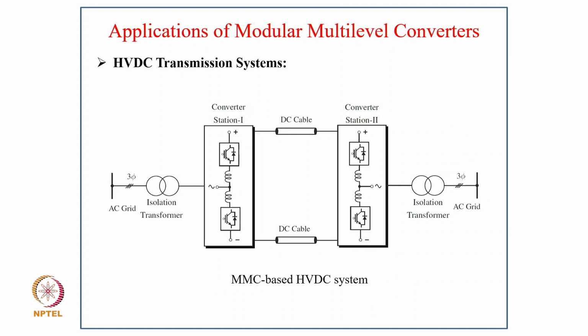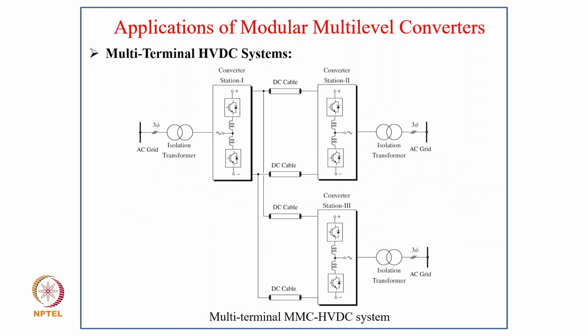Another use is for HVDC systems. This is a voltage source converter based HVDC system, for which the modular multi-level converter can be used for high voltage and high power, so it can be extended easily for an HVDC converter station. The benefit of such a voltage source converter is that you can generate reactive power, and it does not have harmonics, because you have a multi-step waveform which is close to sinusoidal. So the current is also clean, and you do not need the extra effort of putting in filters, as in a thyristor converter, nor a reactive power bank of capacitors and passive filters. Here it is not required in such an HVDC system.